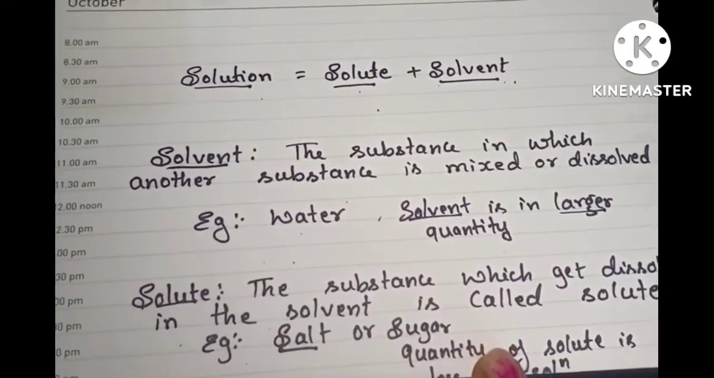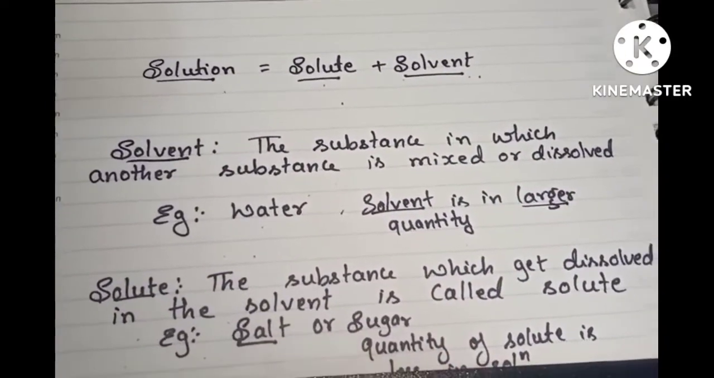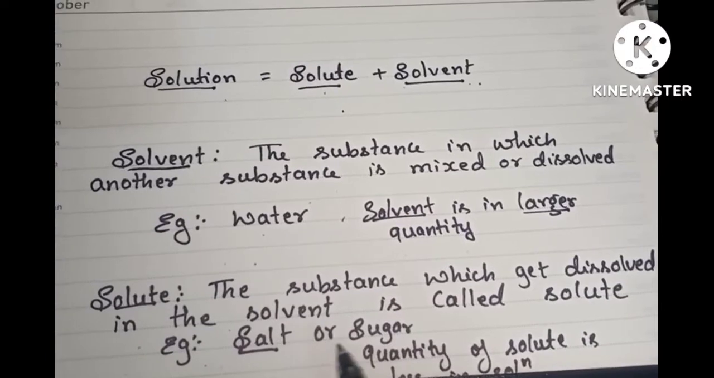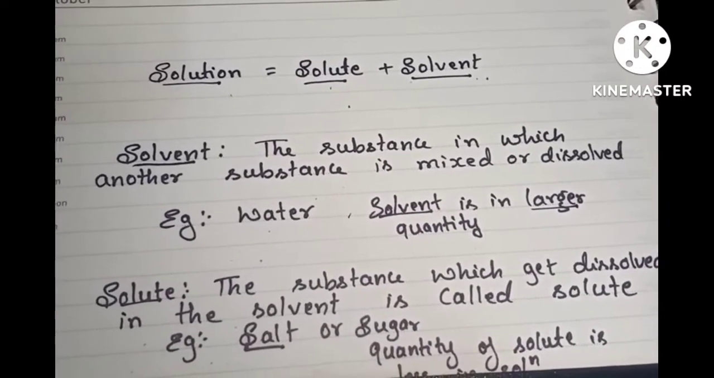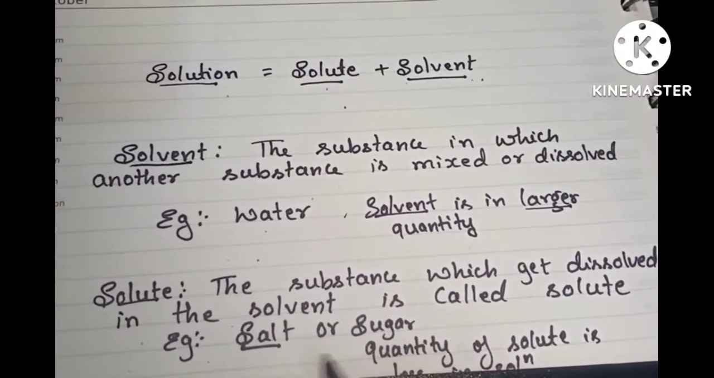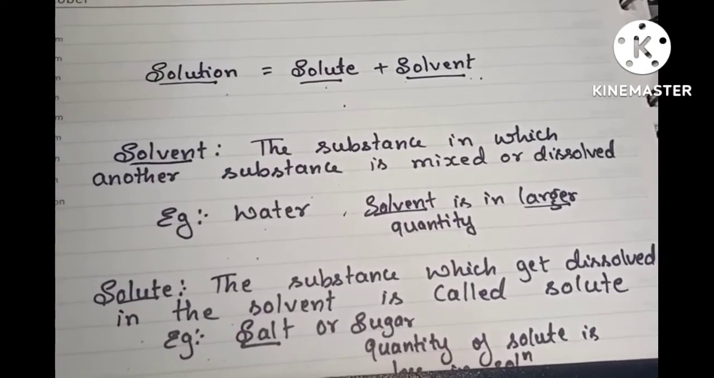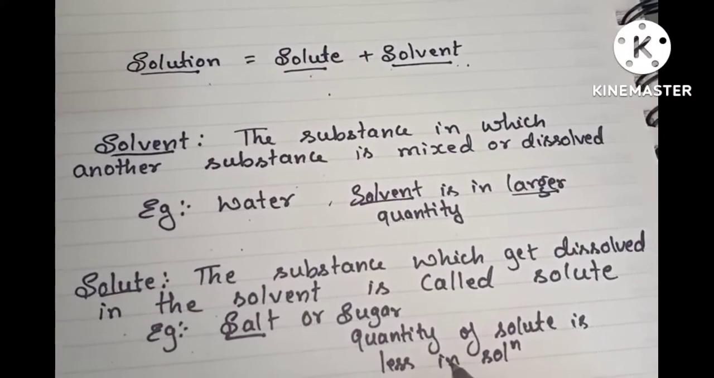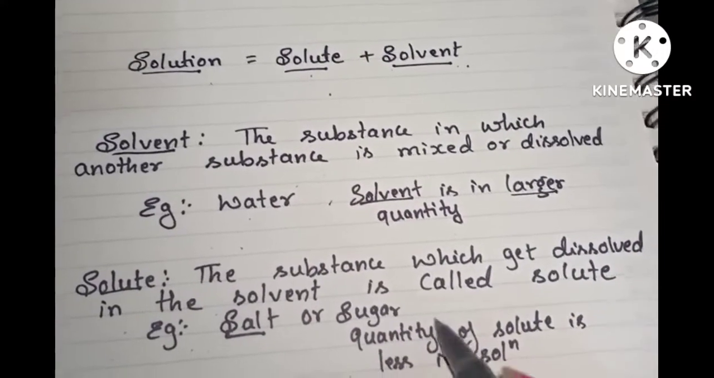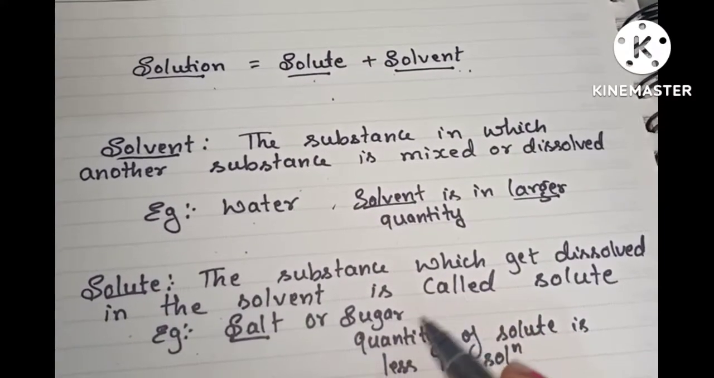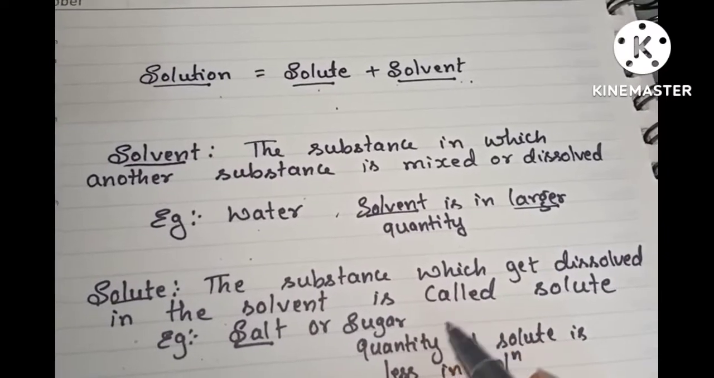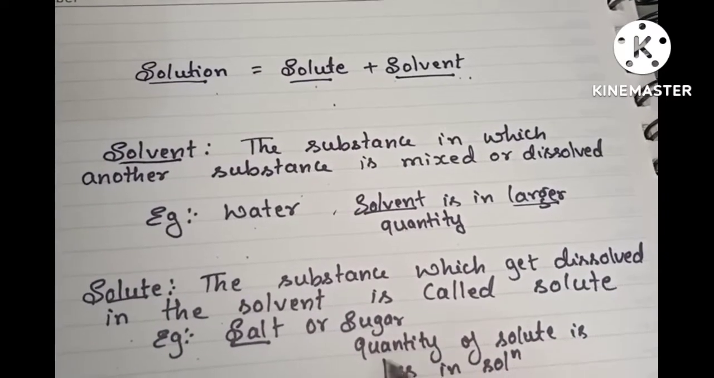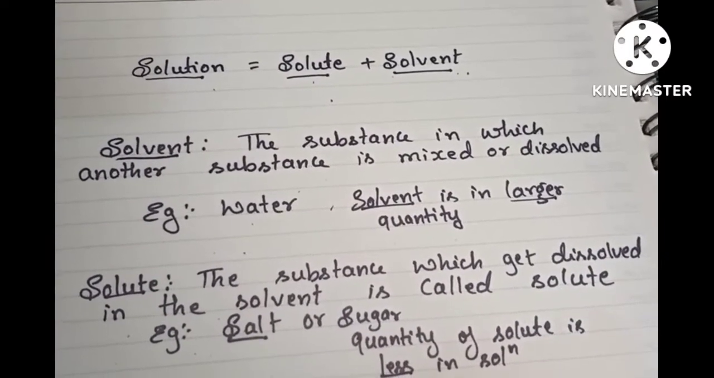Next, what is solute? It is a substance which gets dissolved in the solvent is known as solute. For example, salt or sugar. Salt and sugar are the examples of solute particles. The quantity of solute is always less in the solution compared to solvent quantity. Always concentration of solute is lesser in the solution.